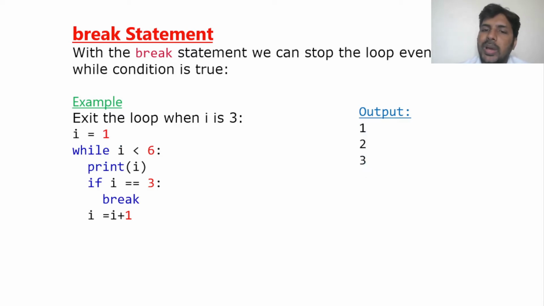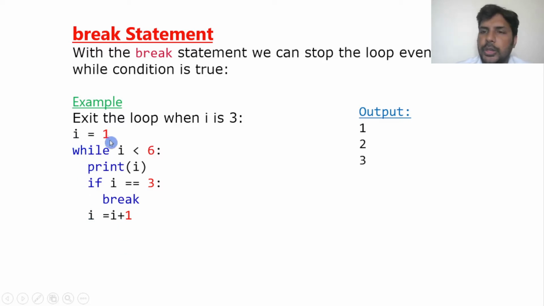So what can I do? I will keep an if condition. See, I am using an if condition in the while. First, while i is less than 6, I am giving the condition, print same. Same as the previous program, the only thing I am adding is if i is equal to 3. If i is equal to 3, it will break. Otherwise, it will increase. Okay, so let us see how this will run.